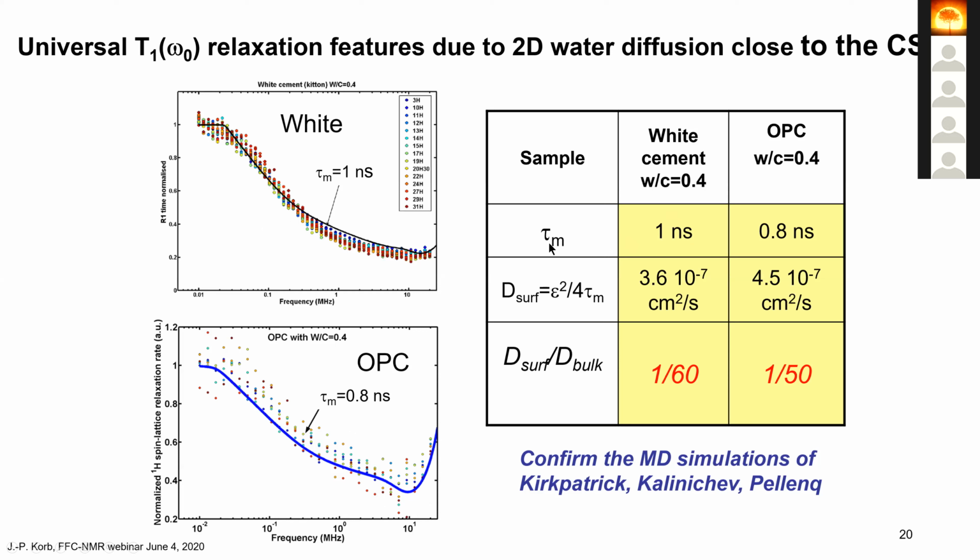And knowing this value of a single step time scale, you can find the surface diffusion coefficient. This is the size of the molecule squared divided by 4 times the correlation time. That gives you 10 to the minus 7 centimeters squared per second, which is about 2 orders of magnitude smaller than in the bulk. And that's confirmed by the molecular dynamic simulation of several people. So in presence of a cement, the dynamic of water is very slow.